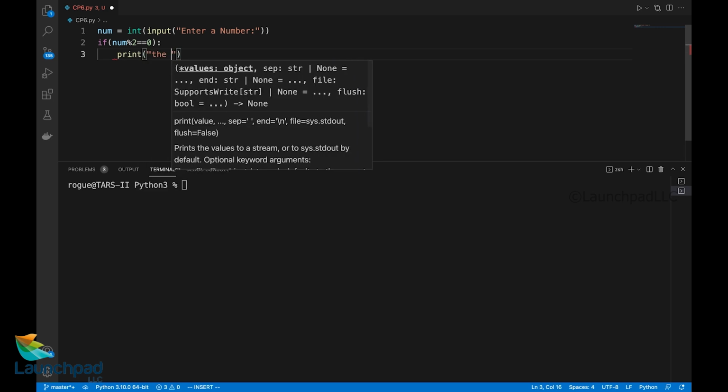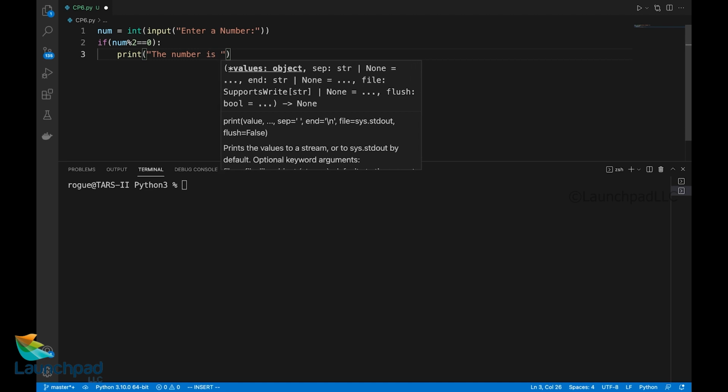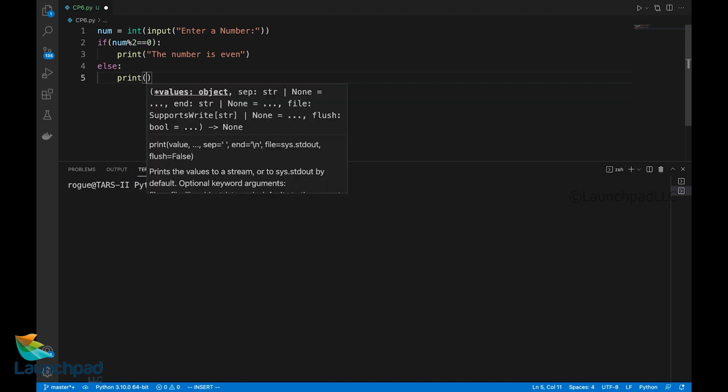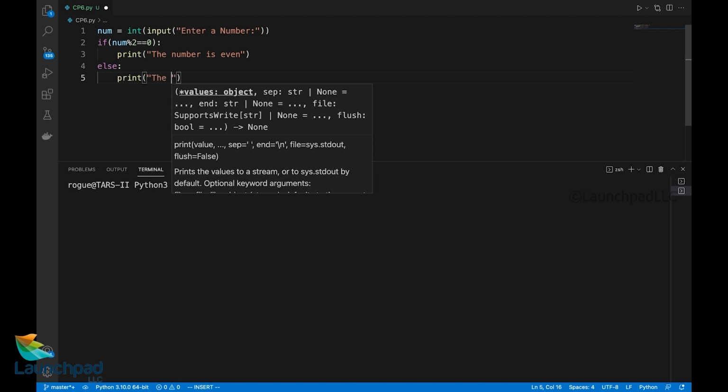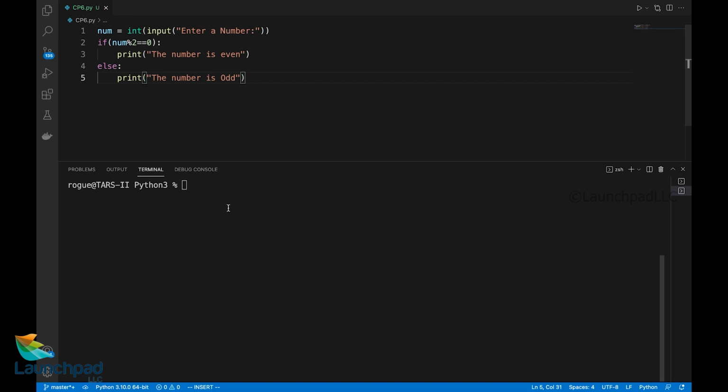I'll print the number is even, else I'll print number is odd. I'll clear the screen. To run this, python3 cp6.py. It's asking for a number, 45, hence the number is odd. And this is how you connect if and else statements in Python.